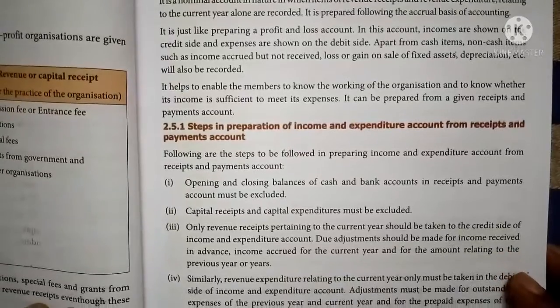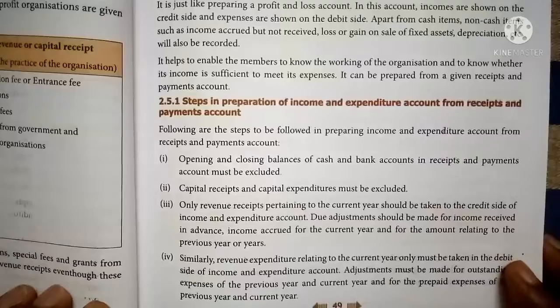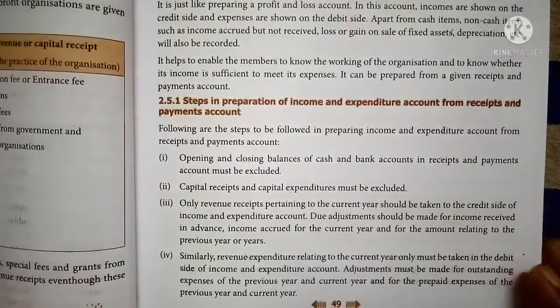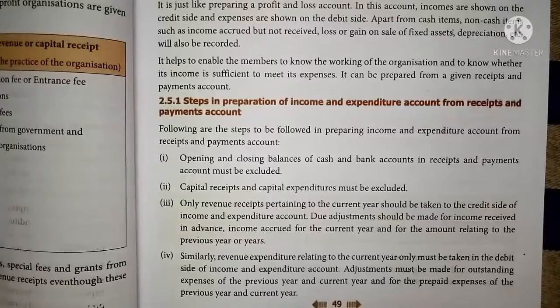Steps in preparation of income and expenditure account. There are various steps to be followed while preparing the income and expenditure account. The first step is that the opening and closing balance of cash and bank in the receipt and payment account must be excluded.